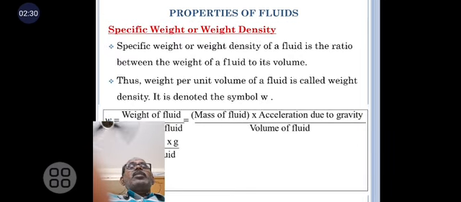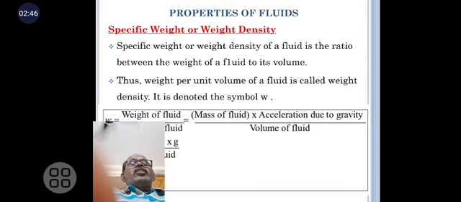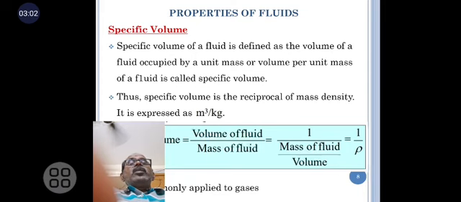Next, we will discuss specific weight or weight density. It is denoted as small w. It is the ratio between the weight of the fluid and its volume. Thus, the weight per unit volume of the fluid is called weight density. Normally, the weight of the fluid is equal to the mass of the fluid times acceleration due to gravity. So, small w is equal to rho into g.